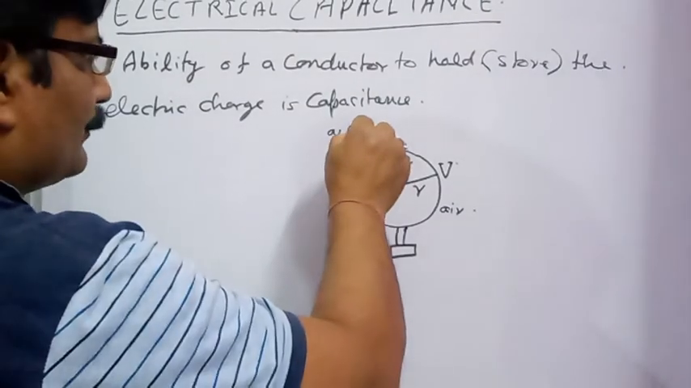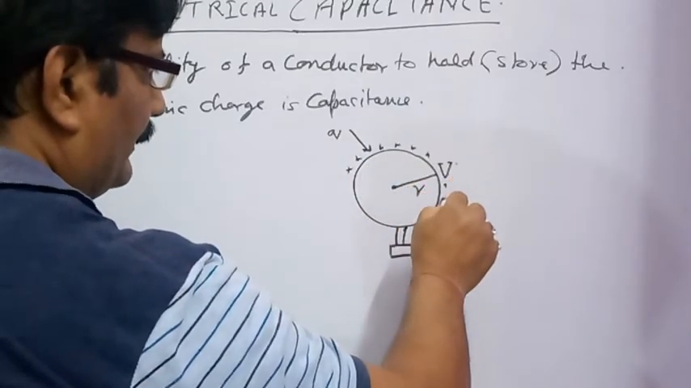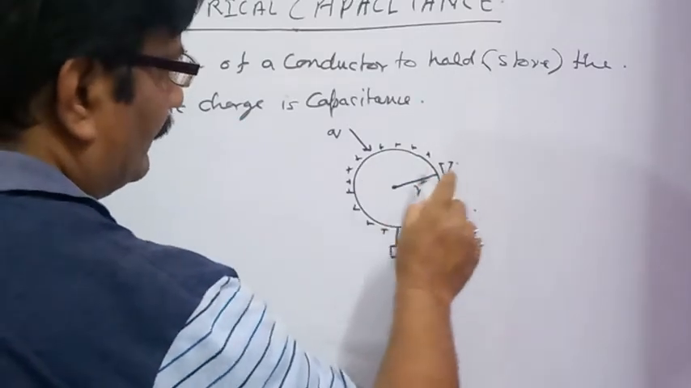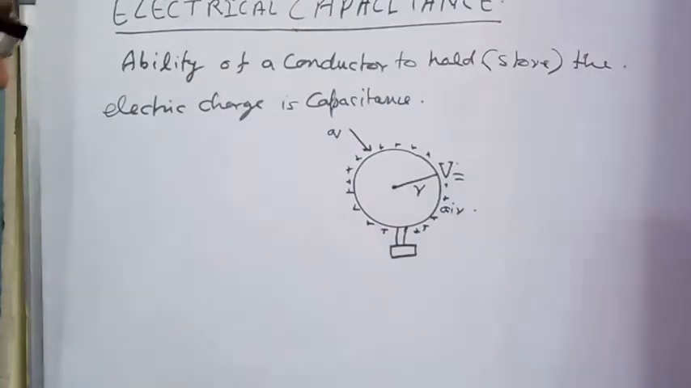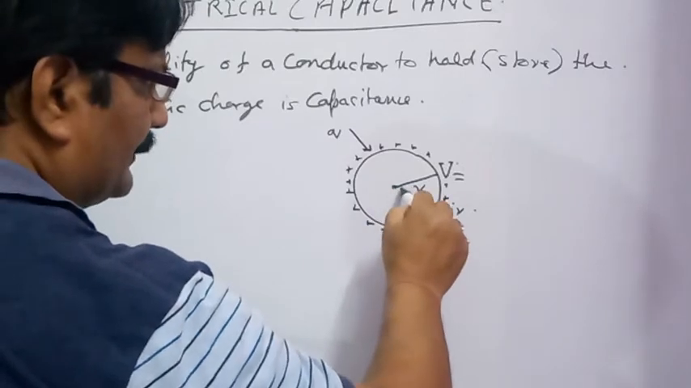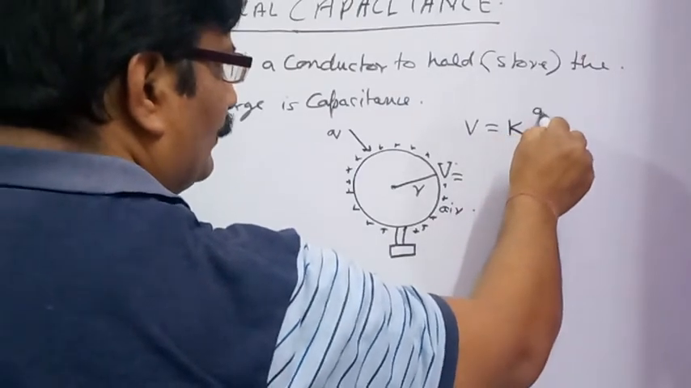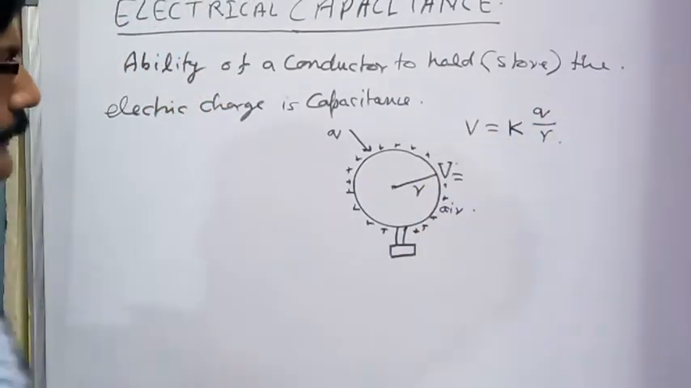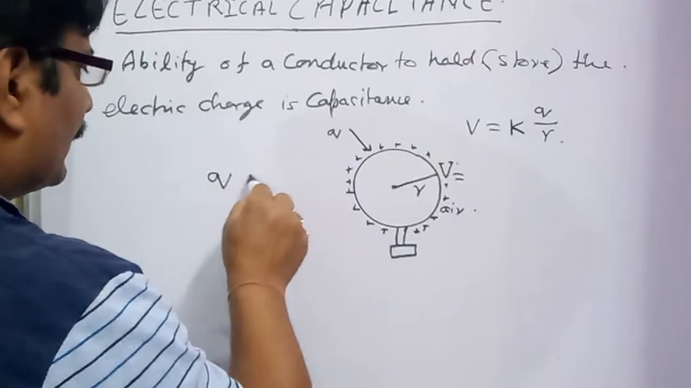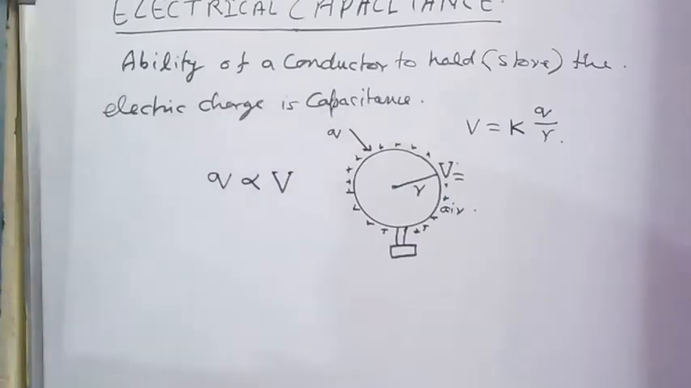Suppose some amount of charge is given to the conductor and that charge is spread over its surface, and due to the presence of this charge on the surface of the conductor, the conductor acquires some electrostatic potential. And if the conductor is spherical and its radius is r, then potential on its surface is going to be kq divided by r. Suppose the radius of the spherical conductor remains constant, it means charge given to the conductor q is going to be directly proportional to electrostatic potential on its surface.